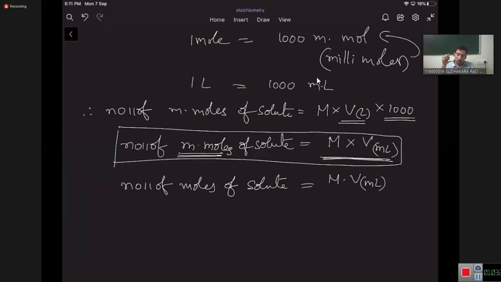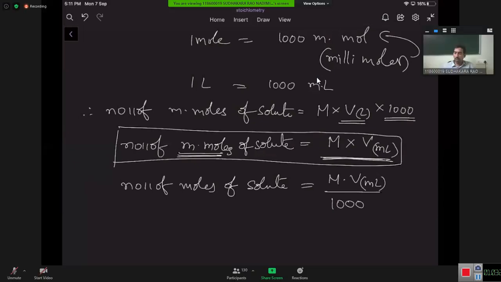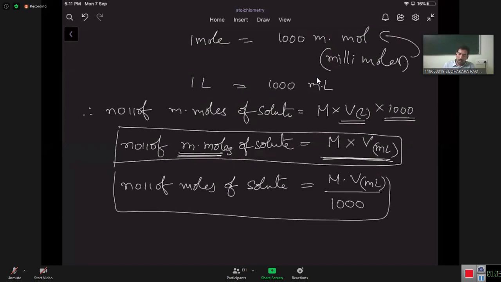But if you want moles, then what you need to do? Just divide by 1000. Number of moles of solute is equal to molarity into volume in milliliters by 1000, when the volume of the solution is given in milliliters.